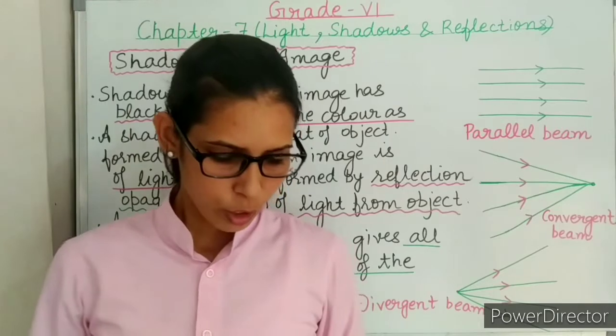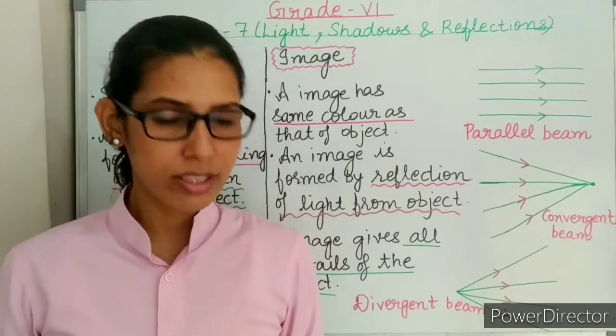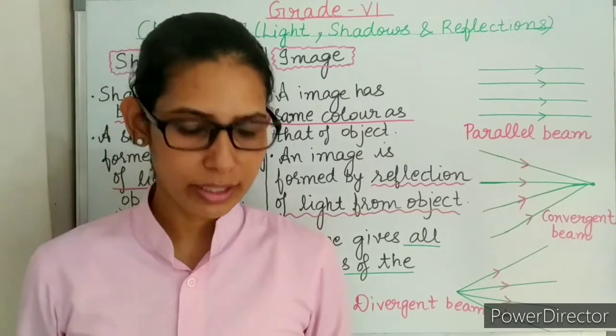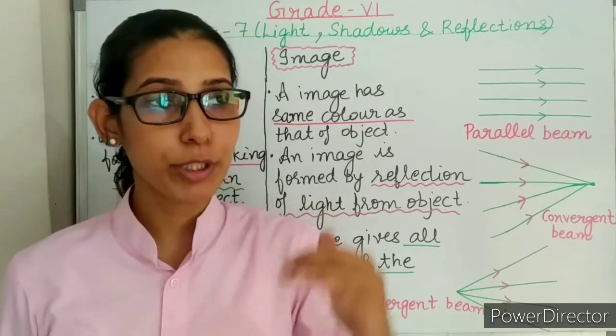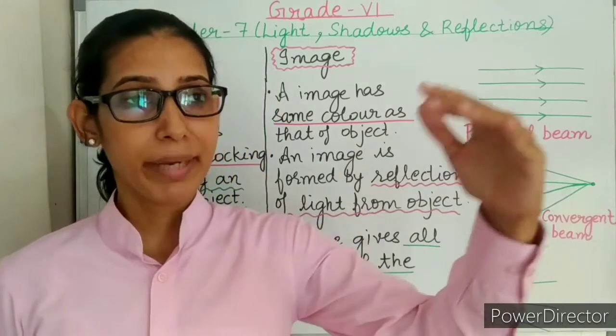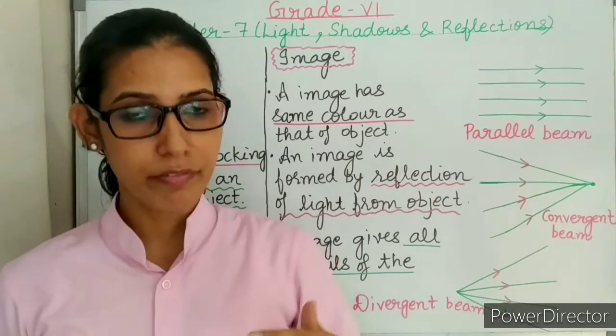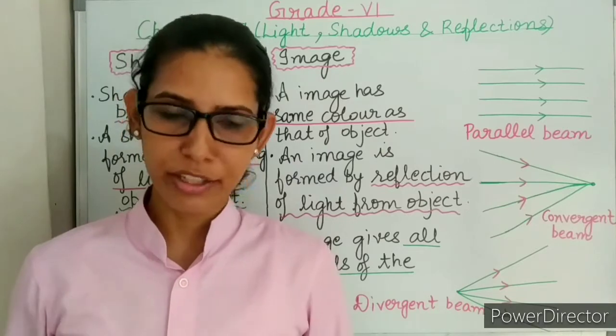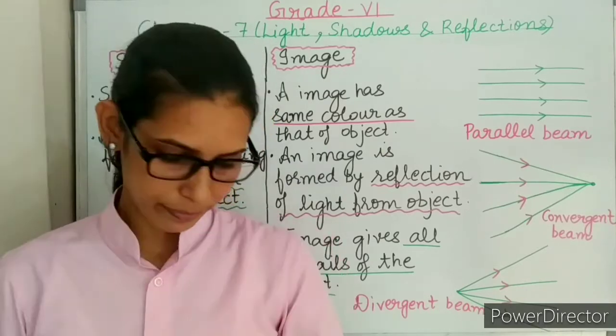Next is, one should not look at the sun during a solar eclipse. Yes, it is true, we should not look at the sun during the solar eclipse because during a solar eclipse, many harmful rays come from the sun, which are very harmful for the eyes. So we should not look at the sun during a solar eclipse.